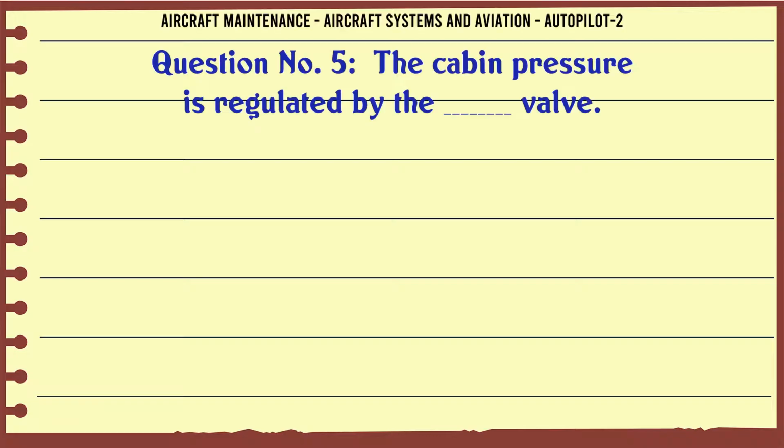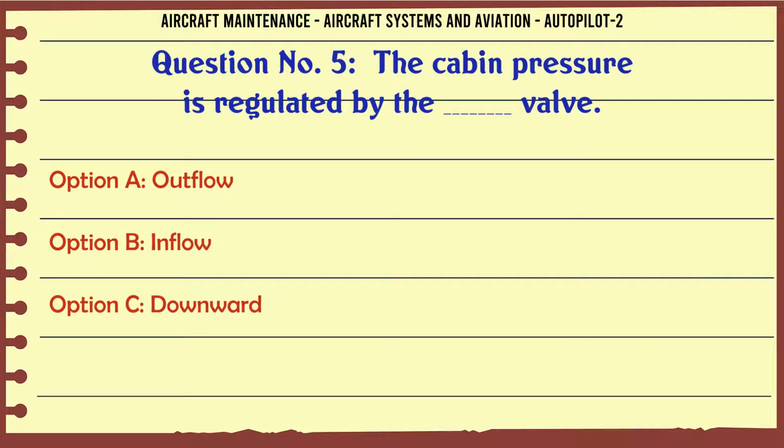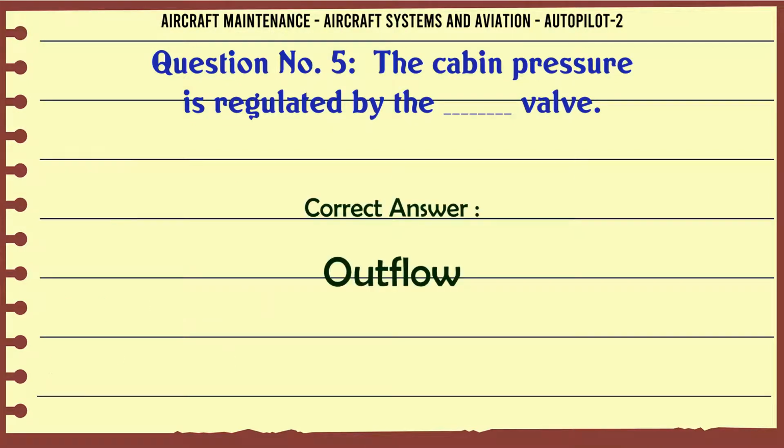The cabin pressure is regulated by the valve. A. Outflow. B. Inflow. C. Downward. D. Upward. The correct answer is outflow.